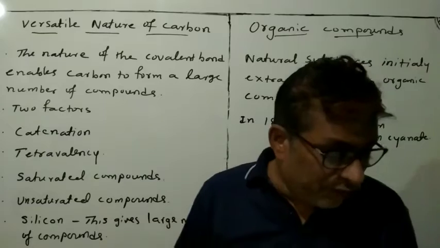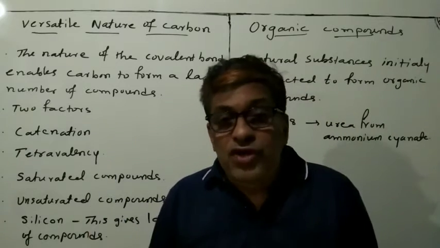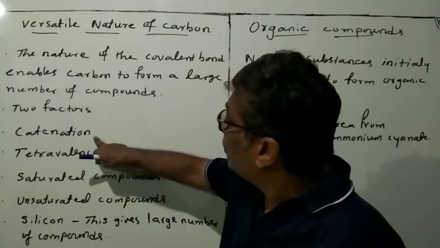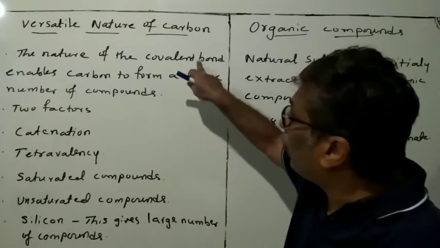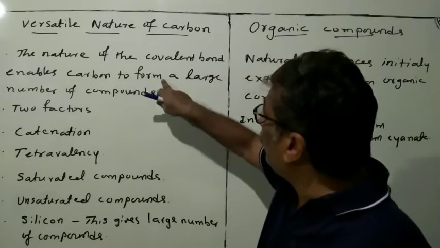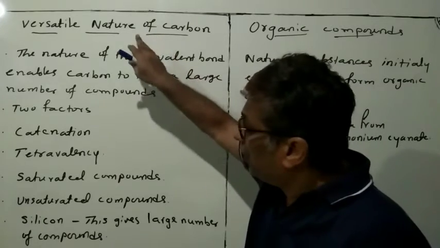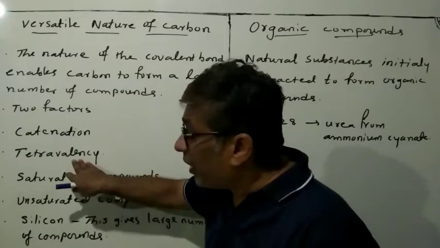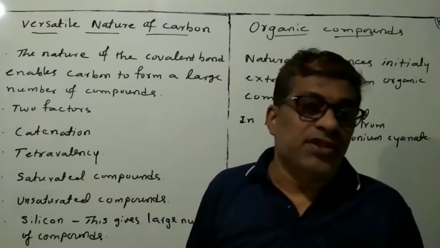What are those factors? The first one, catenation. See, the nature of the covalent bond enables carbon to form a large number of compounds. The two factors behind that: first one is catenation and second one is tetravalency.